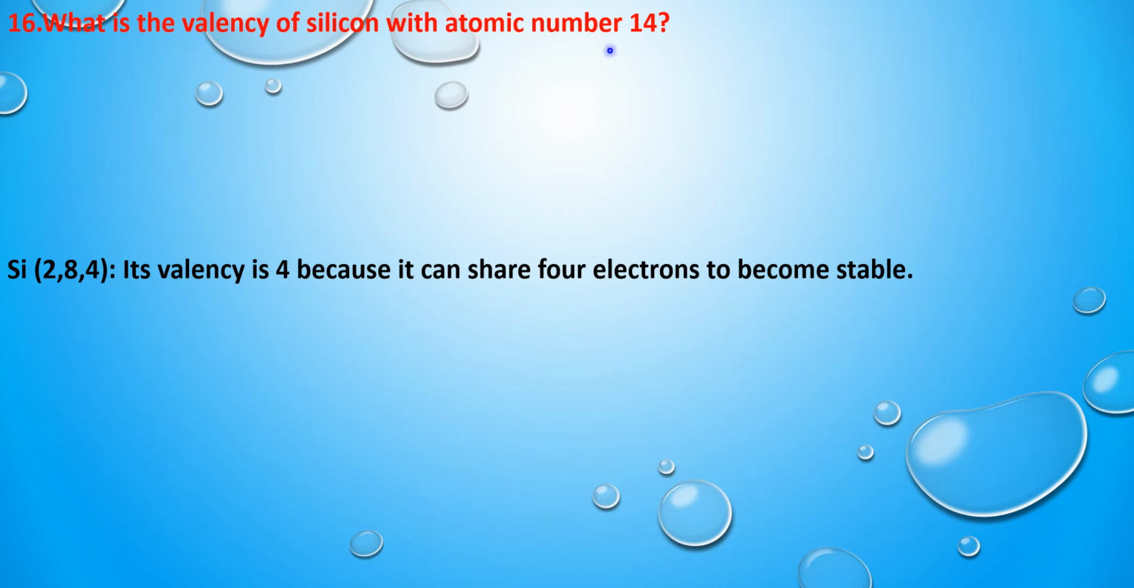Next question is, what is the valency of silicon with atomic number 14? They have given the atomic number of silicon, that is 14. So the electronic configuration can be written as 2, 8, 4. So we see that 4 valence electrons are present in the last shell. Hence its valence electrons are 4. So it has the capacity to share these 4 valence electrons with other elements. Hence its valency is 4, because it can share 4 electrons to become stable with other atoms.